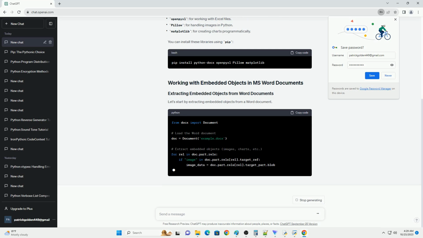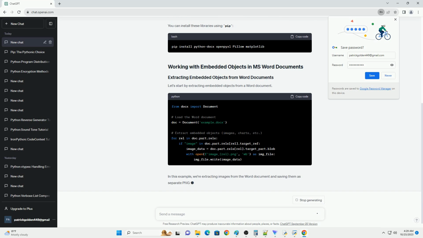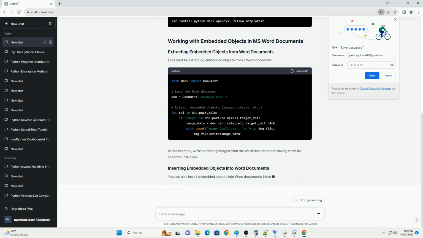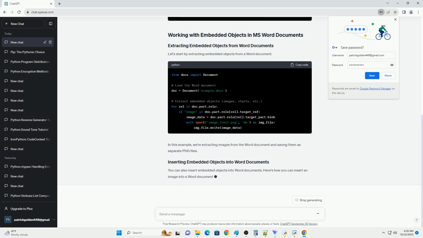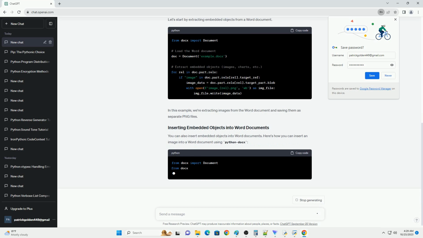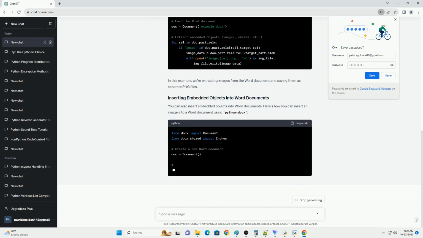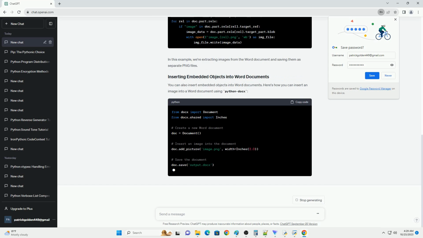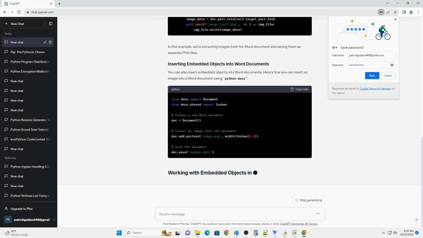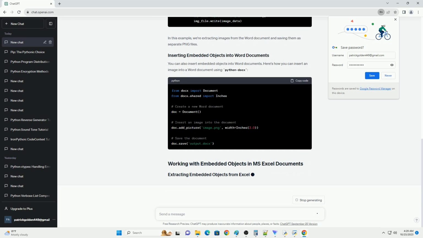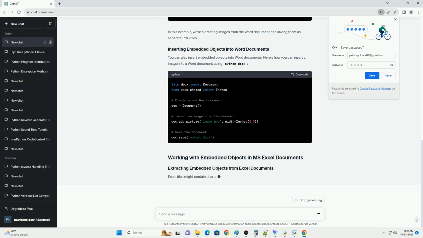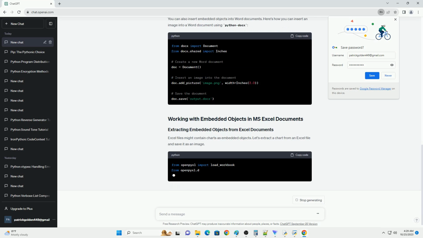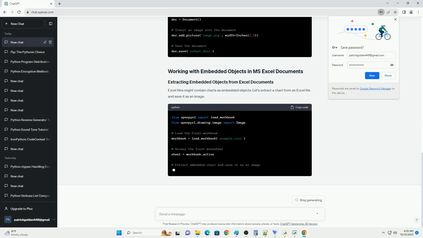Note: before you begin, make sure you have Python installed on your system. You can install the required libraries using pip. Extracting embedded objects from PowerPoint presentations is more complex. You may need to extract the Word, Excel, or other documents separately based on their types. This tutorial covers the basics of working with embedded objects in MS Office documents using Python. Depending on your needs, you can further customize these examples to suit your specific requirements.